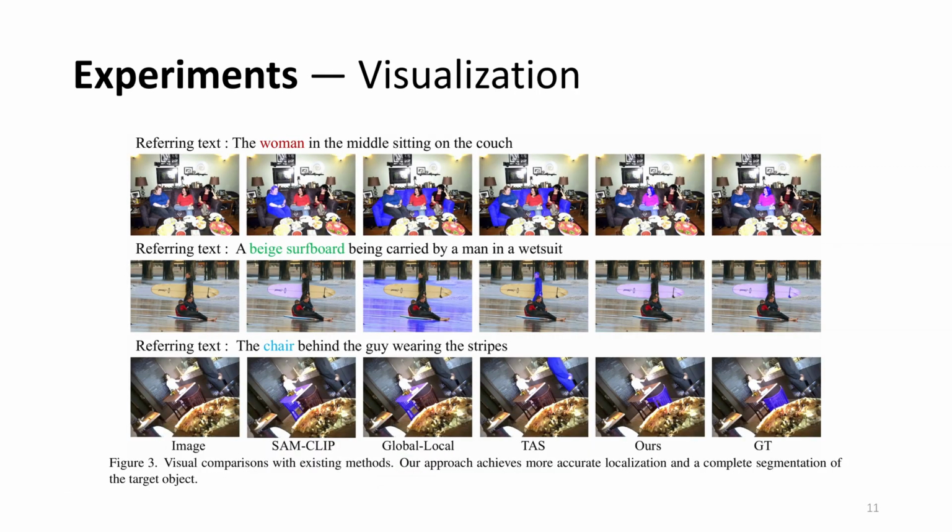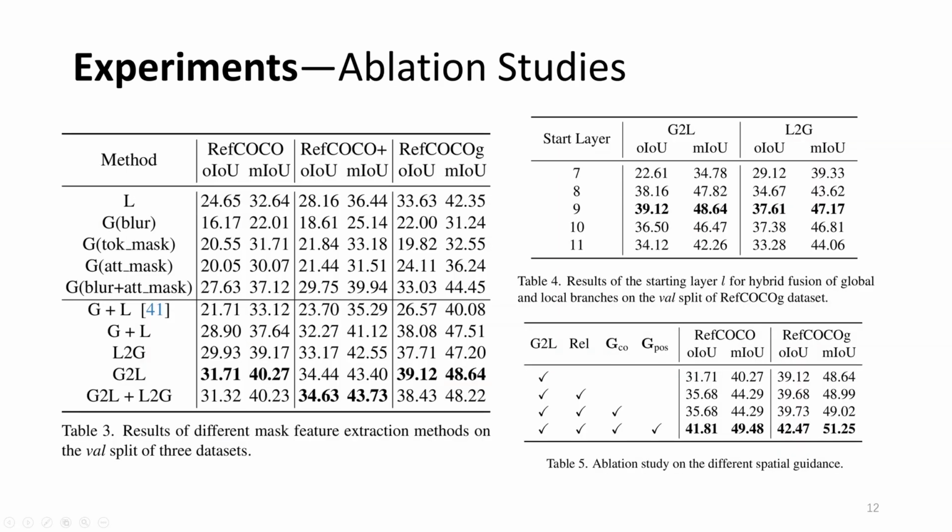As shown in the visualization results, our method produces more accurate and context-aware segmentation masks compared to existing approaches. The ablation studies reveal that our proposed mask feature extraction method outperforms alternatives across all three datasets. The optimal starting layer L for hybrid fusion enhances model accuracy on the RefCOCOg dataset. Incorporating different types of spatial guidance further improves segmentation quality, demonstrating the importance of each component.